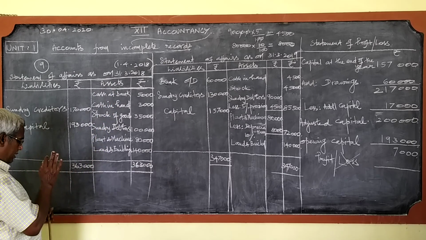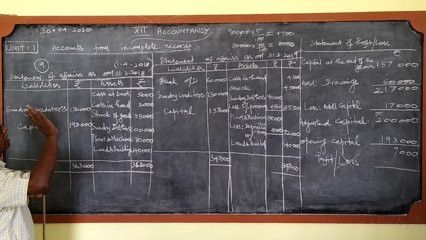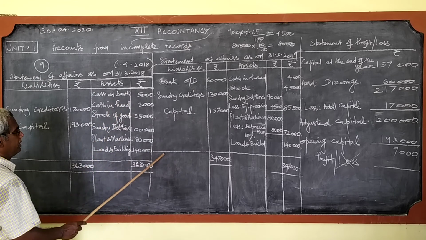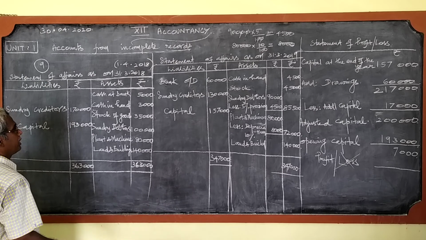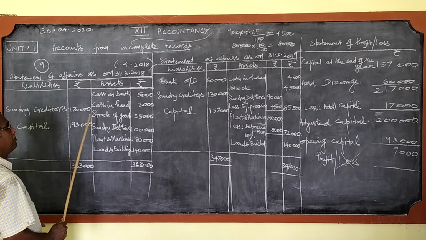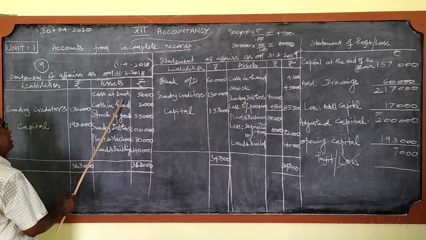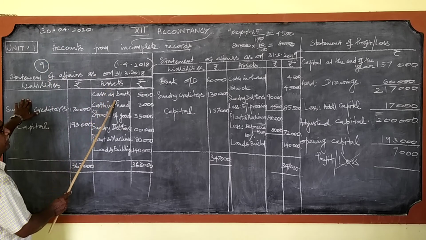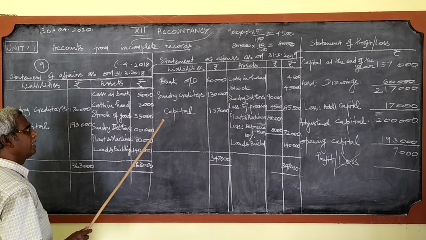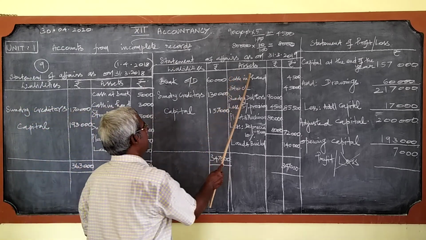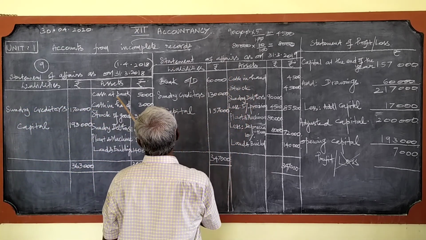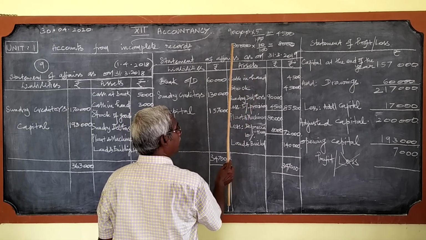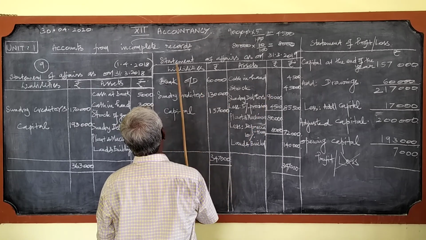Generally, if the cash at bank is given, cash at bank is an asset, you will write it under the asset side. But with the term cash at bank, in the bracket, sometimes a debtor, sometimes a creditor, if it is given, the same cash at bank, if it is a creditor, don't write it on the debit side, but write it on the credit side. If cash at bank, within bracket CR, creditor is given, this is credit side, don't write it as an asset, but you write it on the liability side.